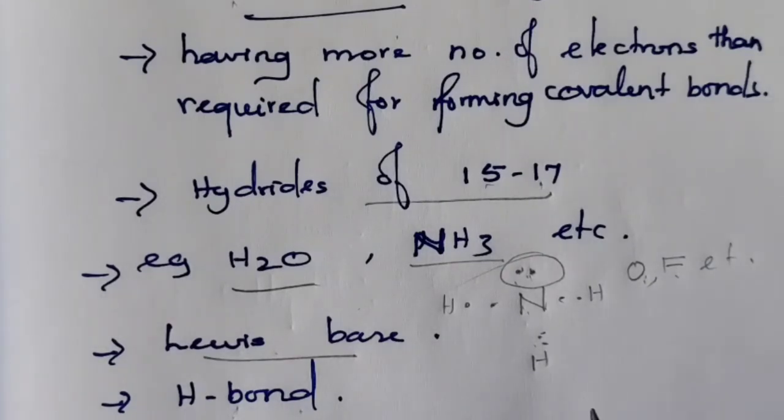In between the molecules, hydrogen bonds are present, because lone pairs of electrons are present on electronegative elements like nitrogen, oxygen, fluorine, etc. This results in the formation of hydrogen bonds, which makes the molecules attract each other. This is the responsible factor for the high boiling point.